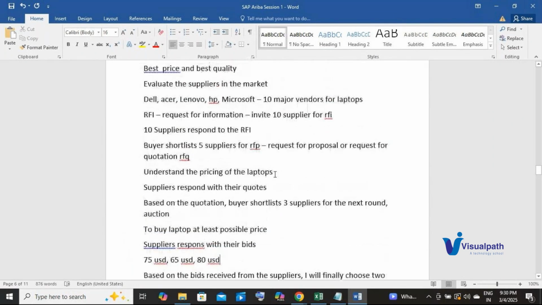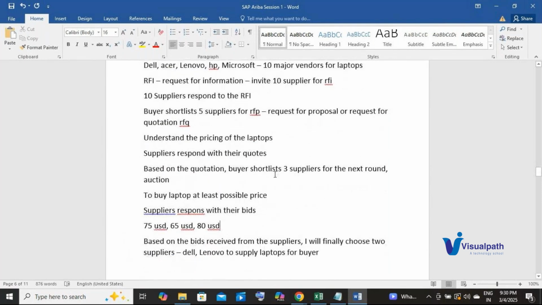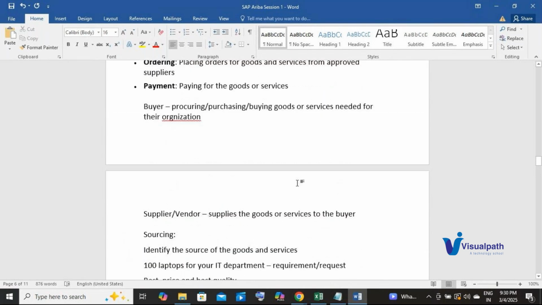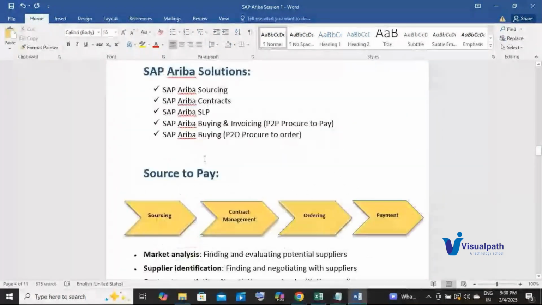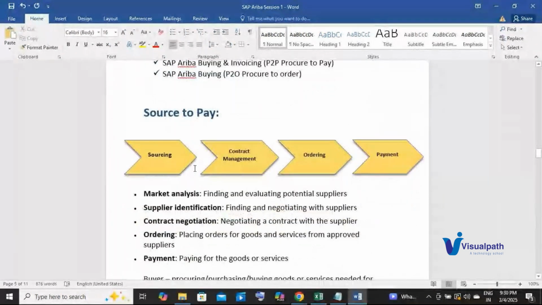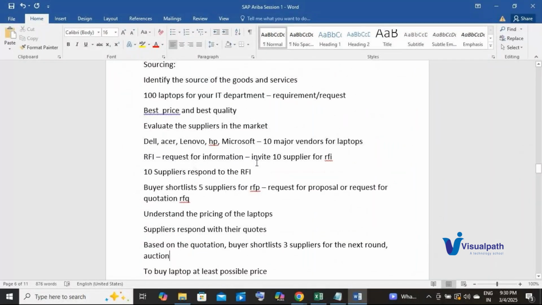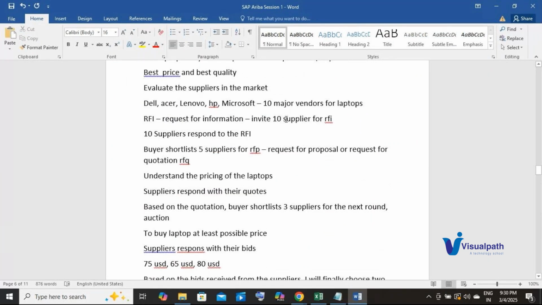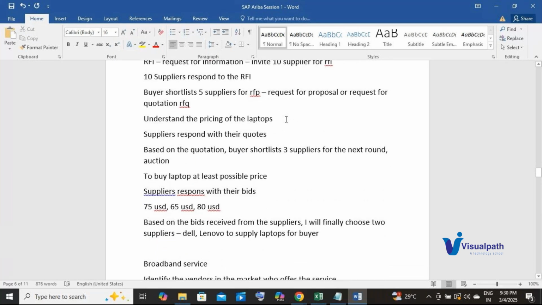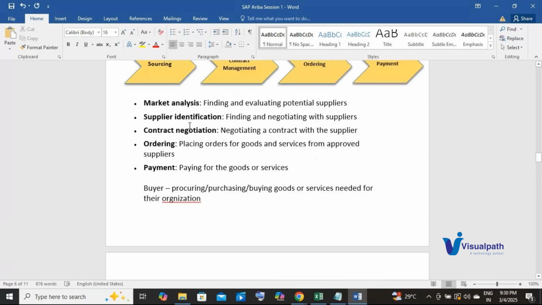And whenever I want to come back and check, the information is readily available for me in the system. So that's how using SAP Ariba sourcing module, I can conduct the sourcing activities and identify the source of the goods or services. Clear? Yes. Okay, so that is the use of SAP Ariba sourcing module.